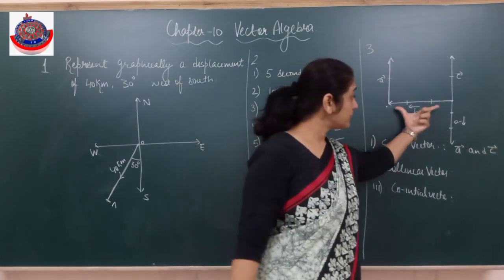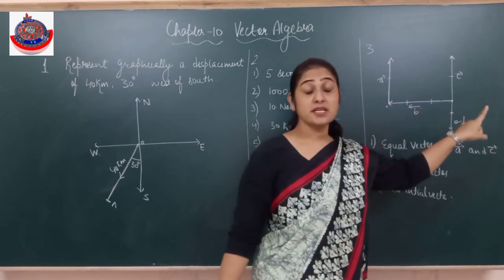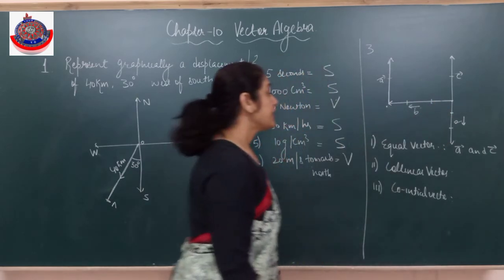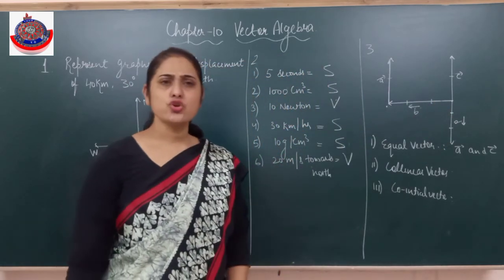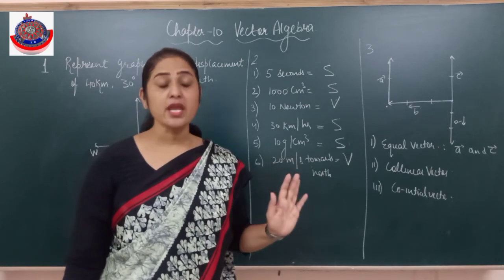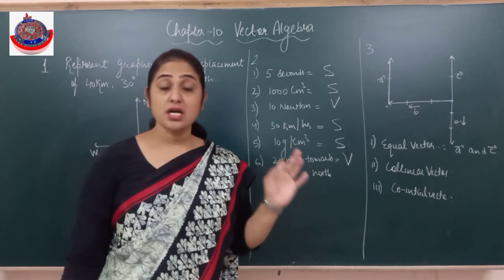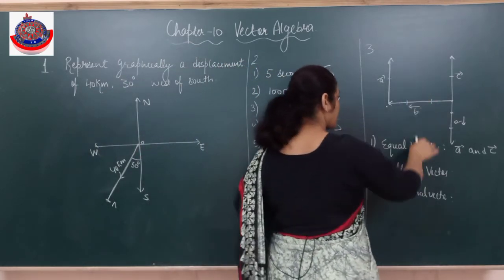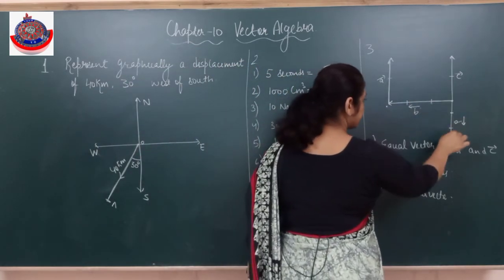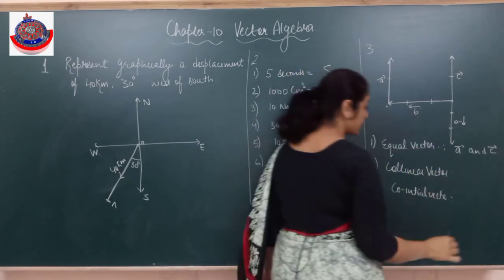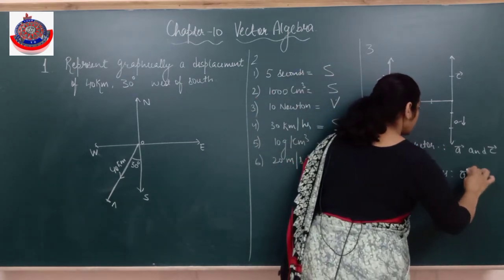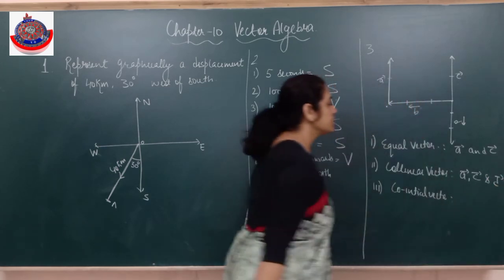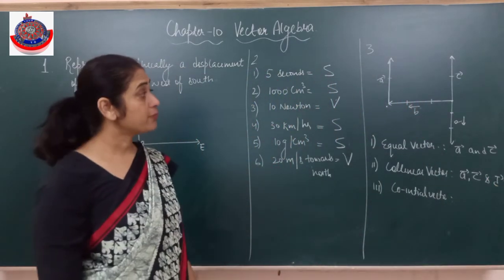One is going towards this side, one is going downwards. Now collinear: whatever the direction is, it's okay, they should be parallel to the same line. So if I draw a line here, this and this, irrespective of direction and magnitude. So A, C and D are collinear vectors.